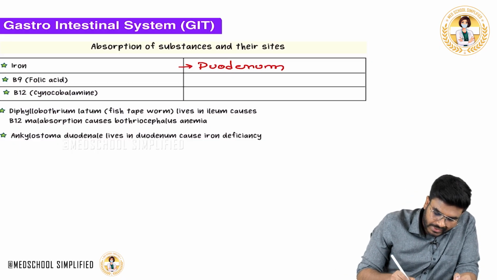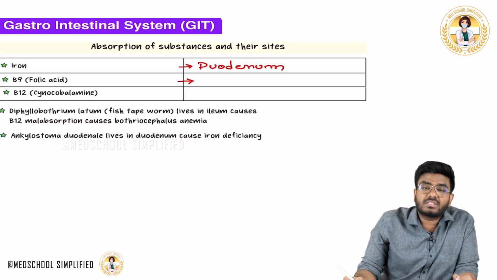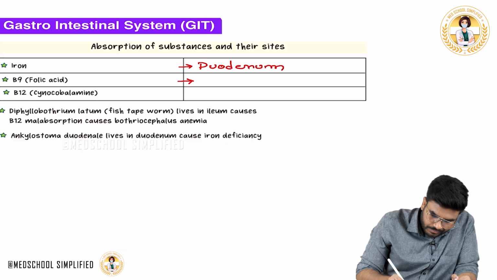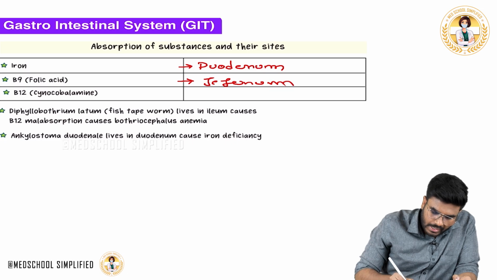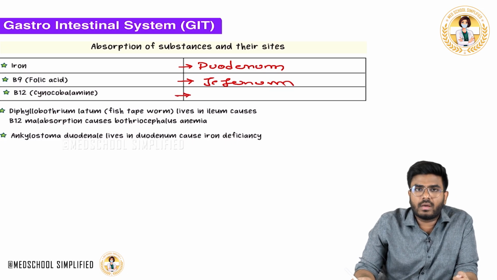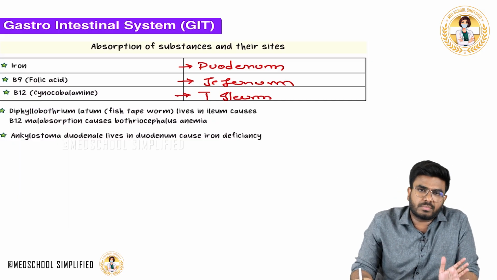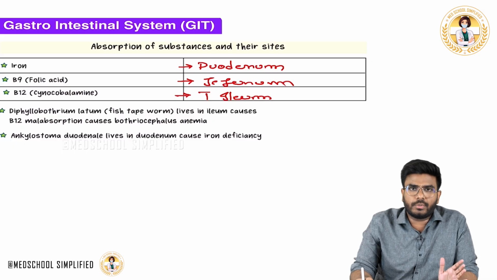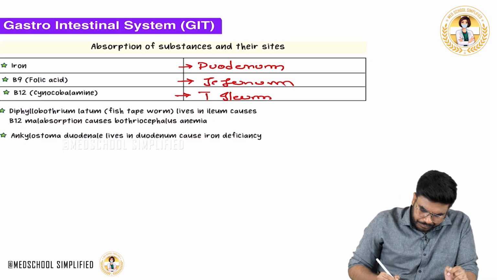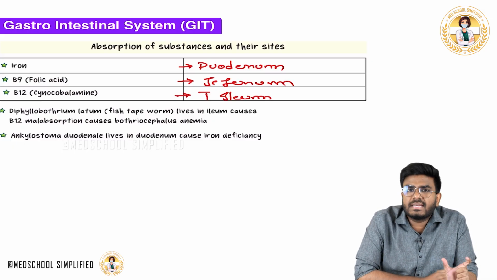So where is vitamin B9 absorbed? Vitamin B9 is absorbed in the jejunum. And vitamin B12 is absorbed in the terminal ileum. So these are the substances and their important absorptive sites. This was a question recently asked in the exam.